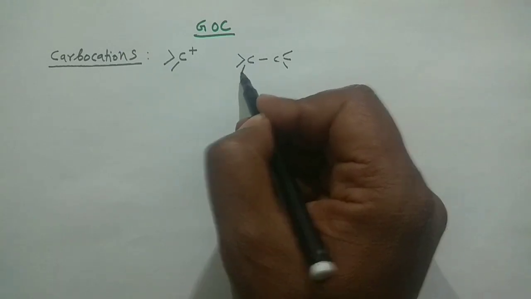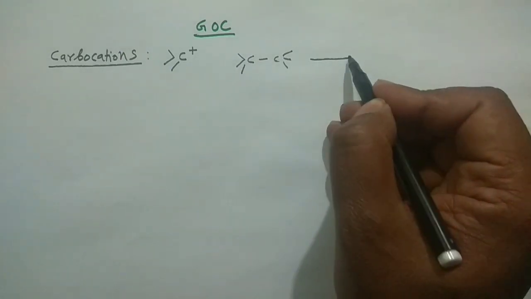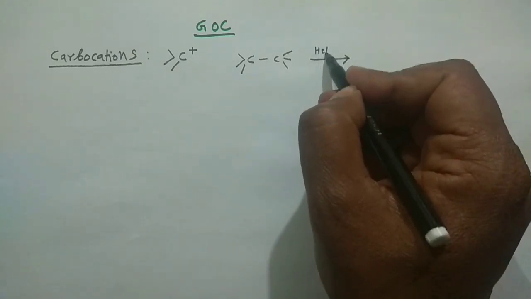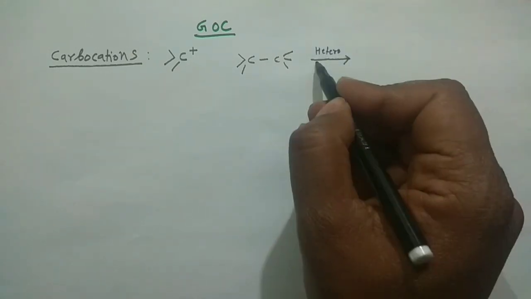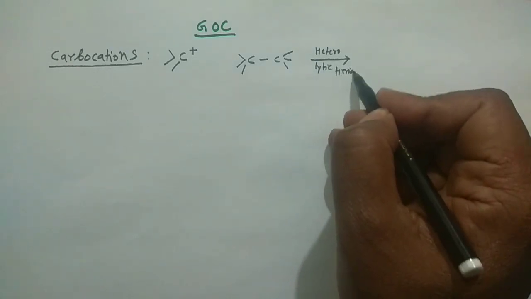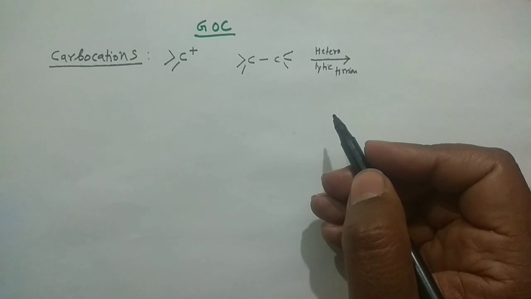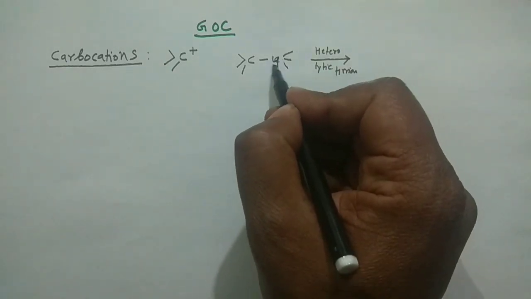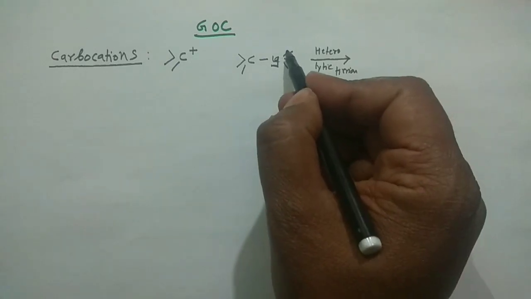Somehow, if it undergoes heterolytic fission, what will happen during the heterolytic fission? It is better that I write Y instead of carbon here. Forget about these valencies.